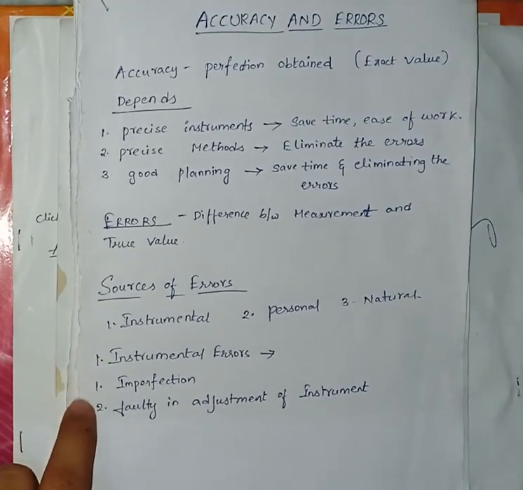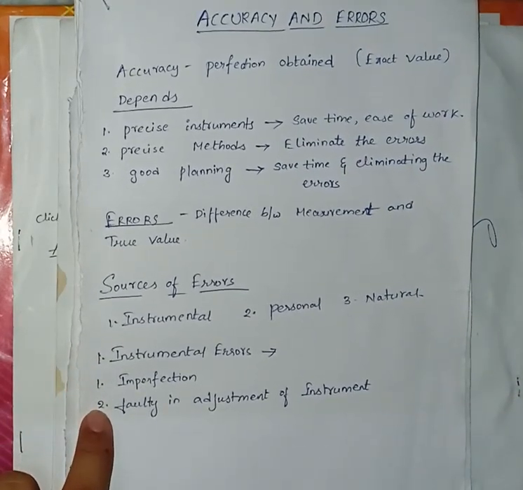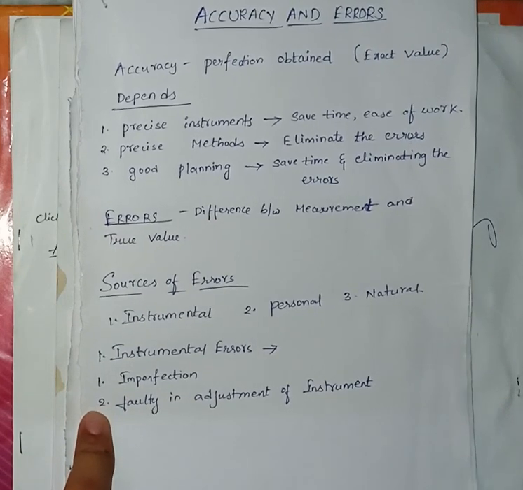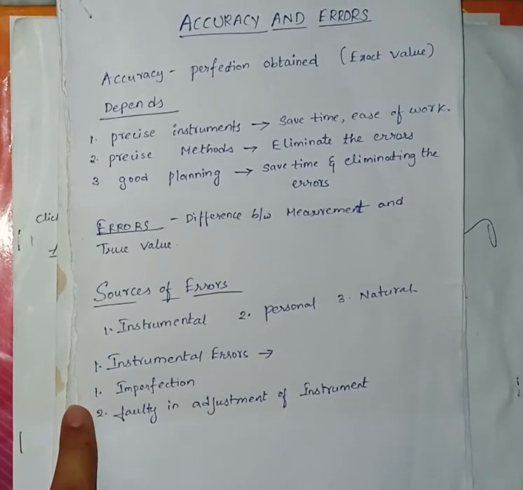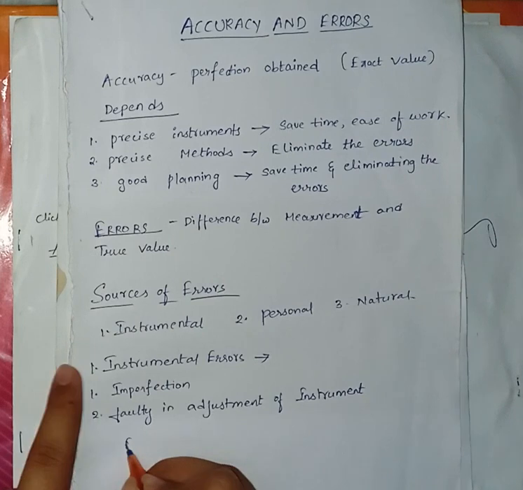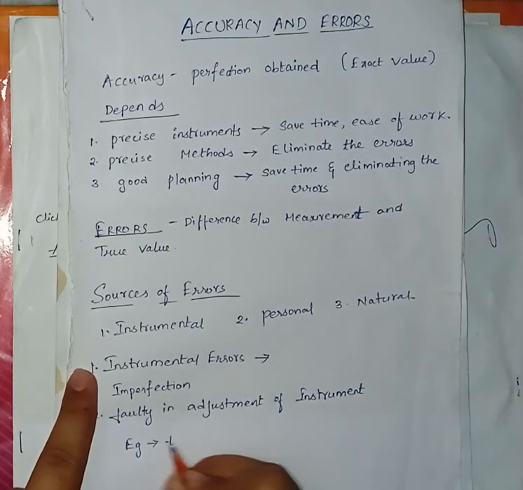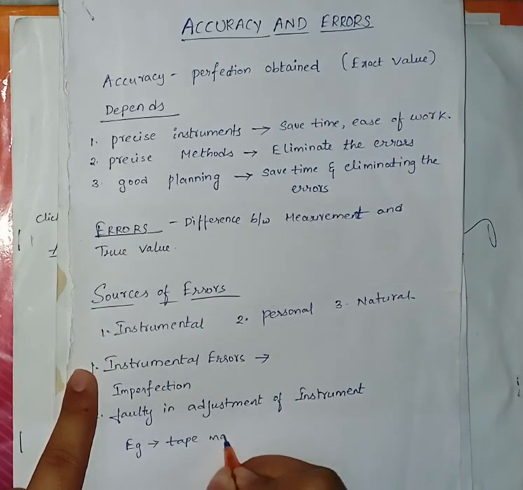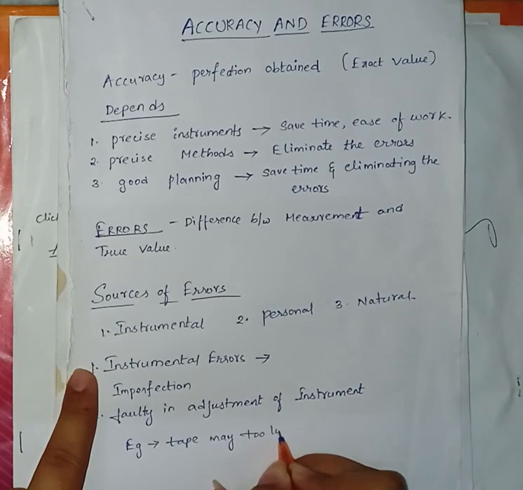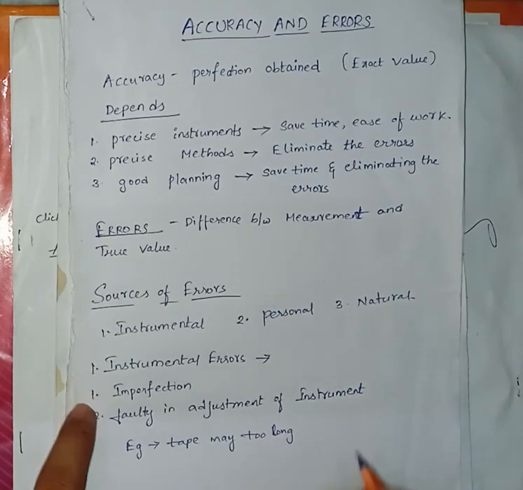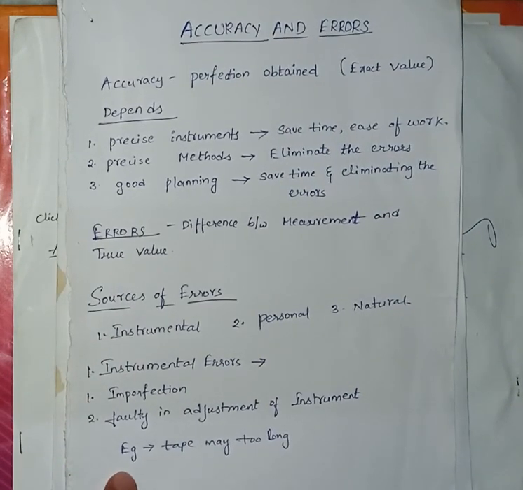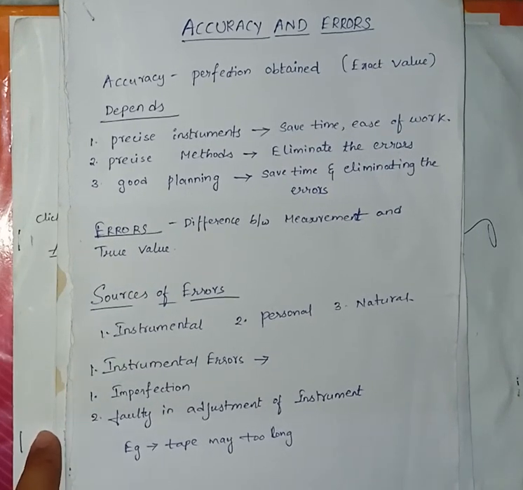For example, a tape may be too long or an angle measuring instrument may be out of adjustment. Such error is known as instrumental error. What is an example of instrumental error? The tape may be too long. Sometimes we are using the tape in case of surveying. Sometimes the tape may be too long.